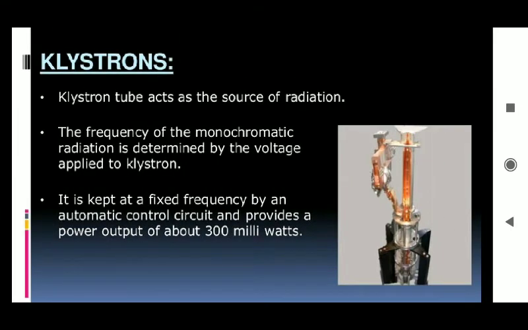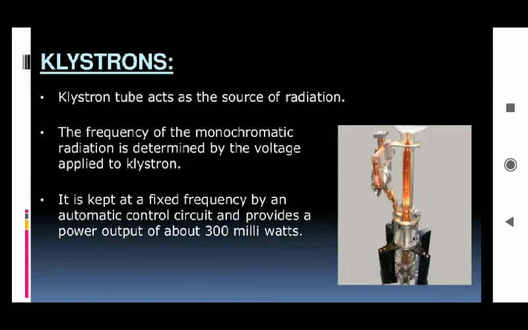So first one is the klystron. This is a tube which acts as a source of radiation, a light source for the microwave region. The name of that tube is the klystron. The frequency of the monochromatic radiation is determined by the voltage applied to this klystron tube.